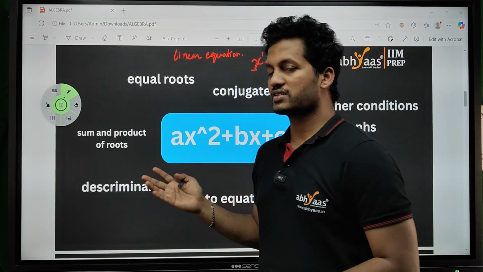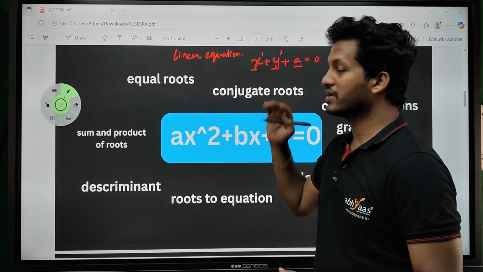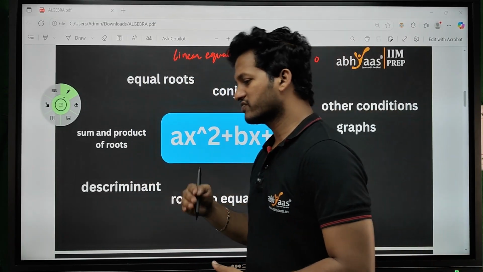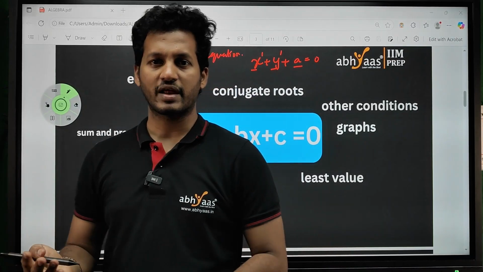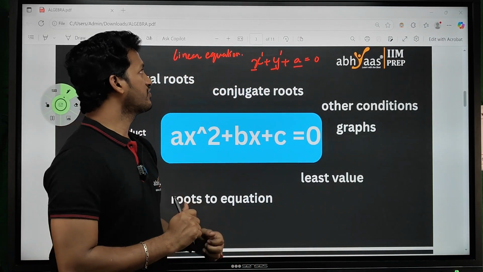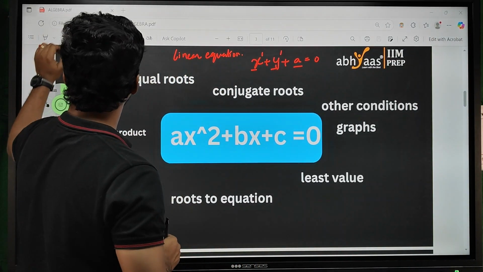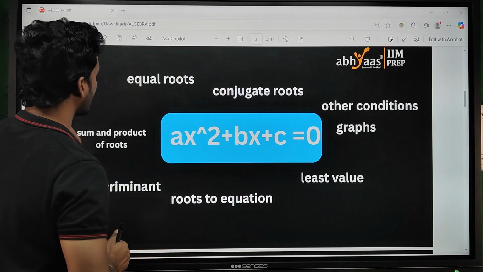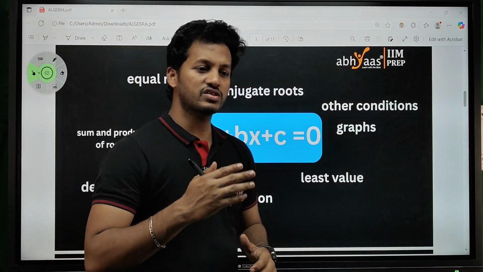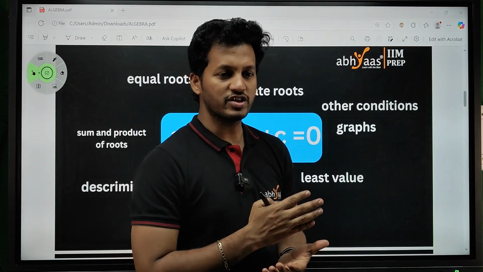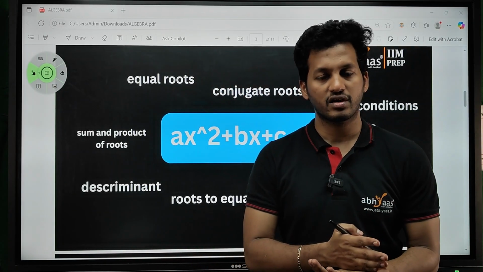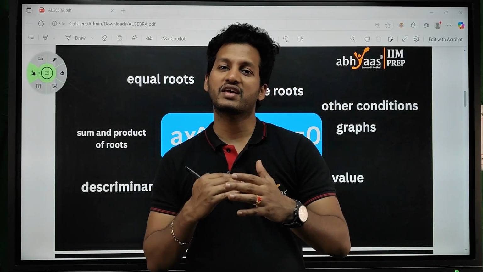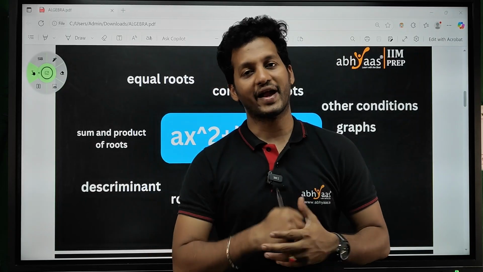So your time, speed, distance problems will always be asked in this, or sometimes if they have more variables, they can be asked in quadratic equations also. But fine, what else can we expect in linear equations? Linear equations have a wide range of applications in arithmetic. More than that, they can be given directly through matrices.